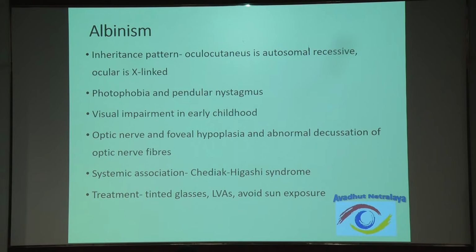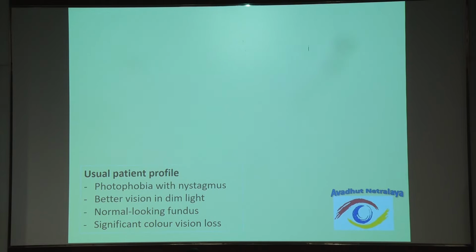So albinism is an autosomal recessive or X-linked condition. Photophobia is what the patient will have, and a pendular nystagmus. Usually the cause of decreased vision is hypoplasia of the fovea and the optic nerve head. Their systemic associations have also been mentioned, and the treatment is tinted glasses. Usually the vision is 6/60 or counting fingers, and it doesn't progress to complete blindness. Another patient profile is photophobia with nystagmus, and she sees better in bright light.